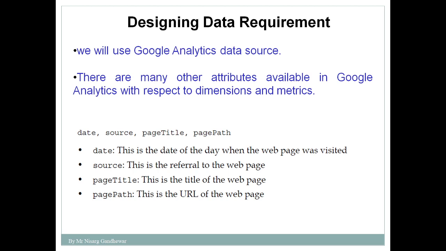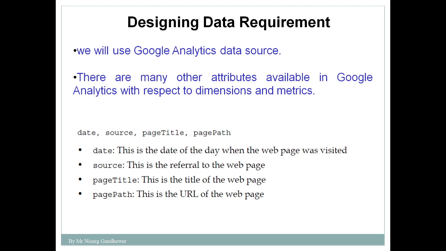There are many attributes available in Google Analytics, and here I have mentioned a few, such as date, the day when the web page was visited; source, the referral to the web page; page title, the title of a web page visited by a particular user; and page path, the URL of the web page. This kind of information is stored by Google Analytics.